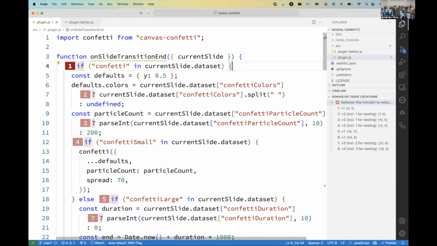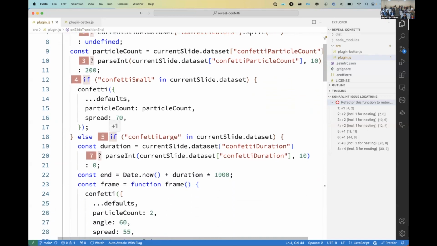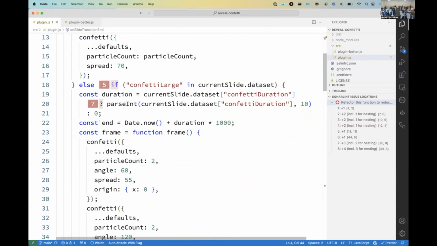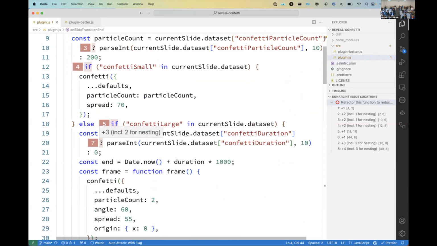So we start with one big if around the whole thing, which is not a great start. That's a 1. And now everything's nested inside that, so everything's scoring 1 or more for being nested. So this is a ternary scoring 2. That's a second ternary scoring 2. We've got another if scoring 2, and an else if, which is just getting 1 because it's the same thing. Another ternary, which is nested twice now, is scoring 3.